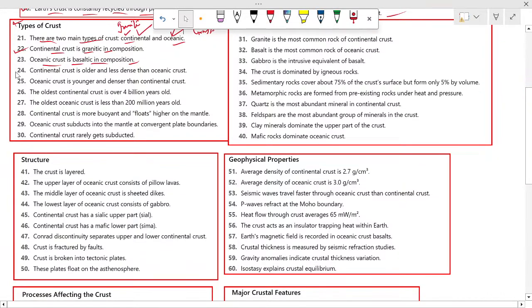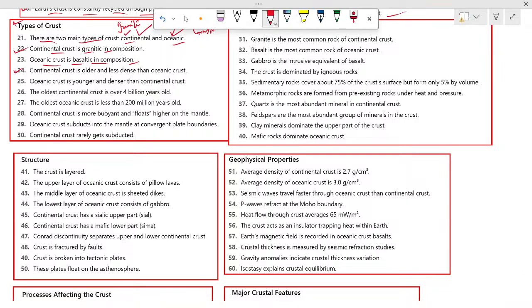Next, this is the 24th number. Continental crust is older and less dense than oceanic crust. So when we talk about density, the oceanic crust is the denser one than the continental crust. Oceanic crust is younger and denser than continental crust.